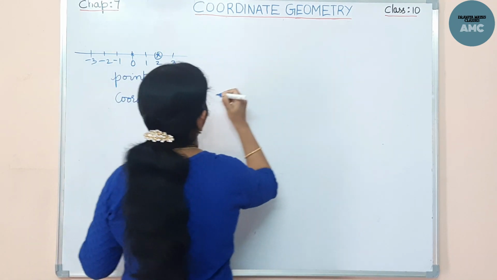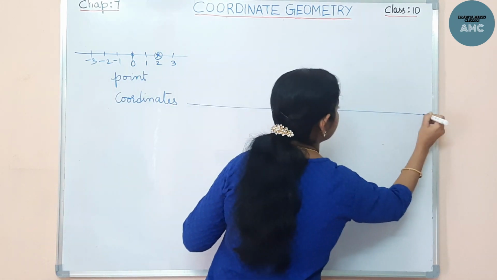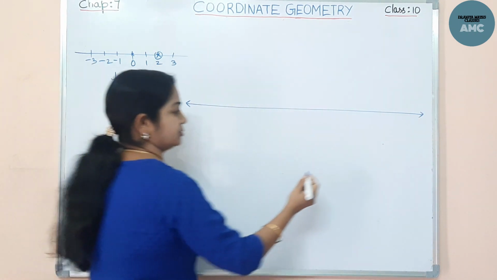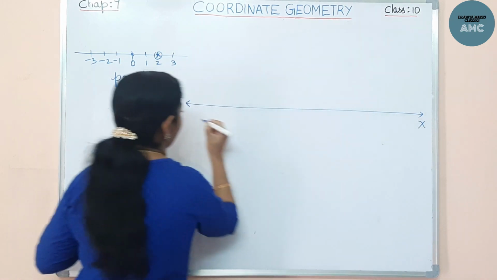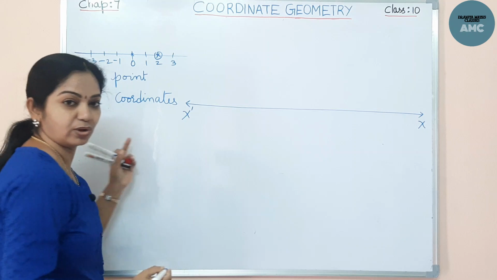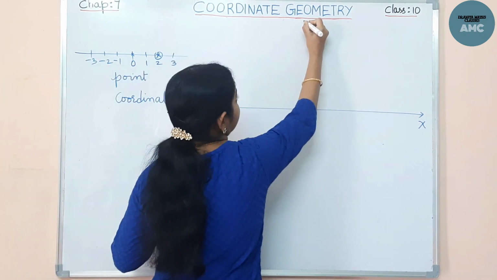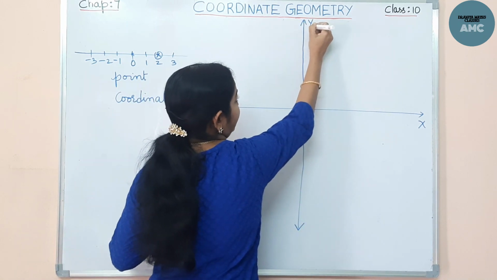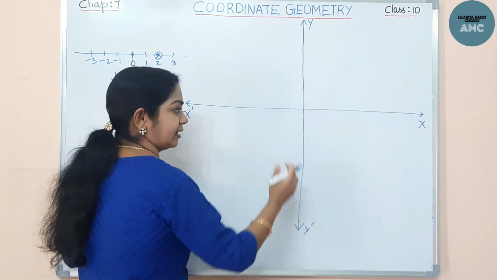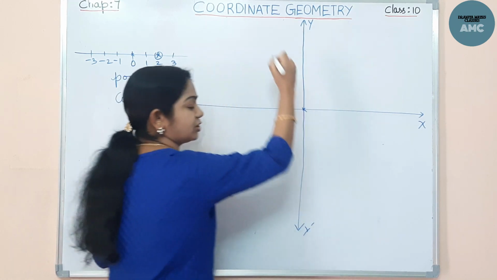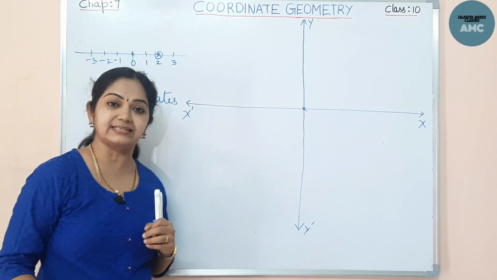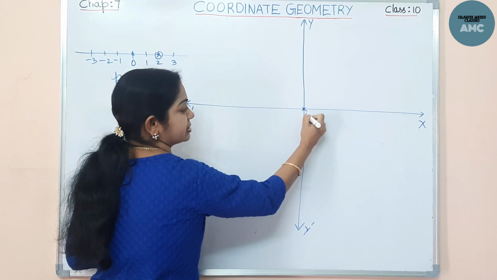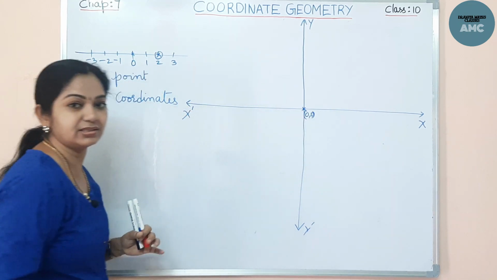Now let me draw the axes. This horizontal line is called the x-axis. You all know this is called x dash, the complete horizontal line. If I draw a vertical line, this is called the y-axis. We'll name this y dash. The point of intersection of these coordinate axes is called the origin, that is 0, 0.